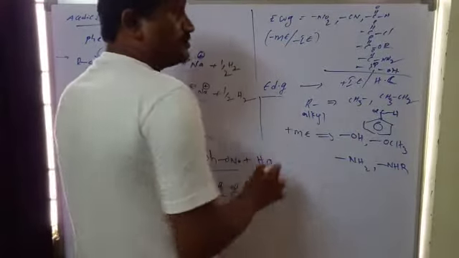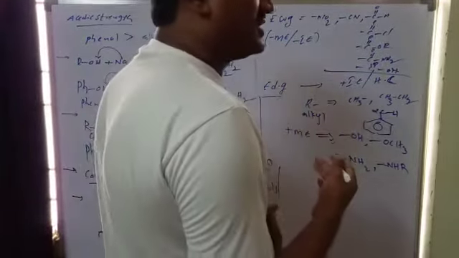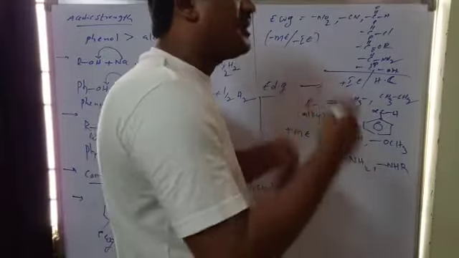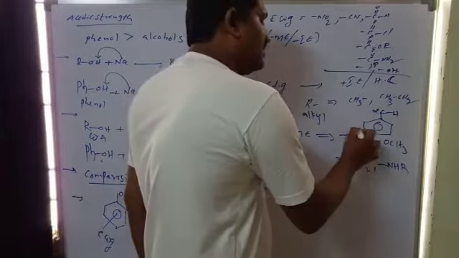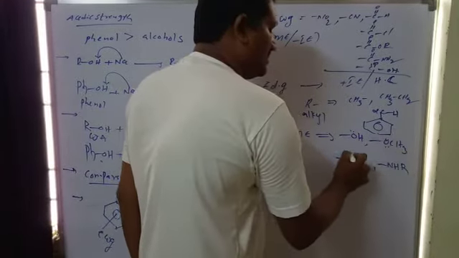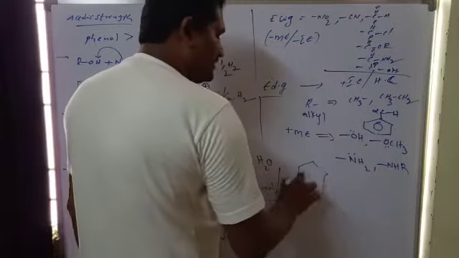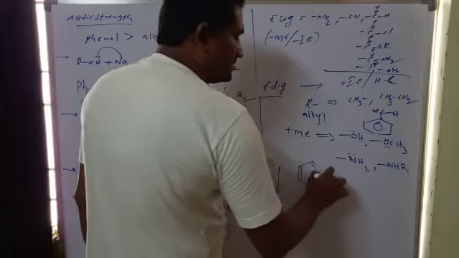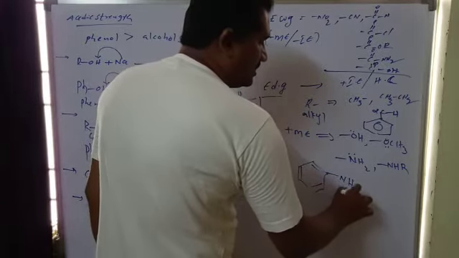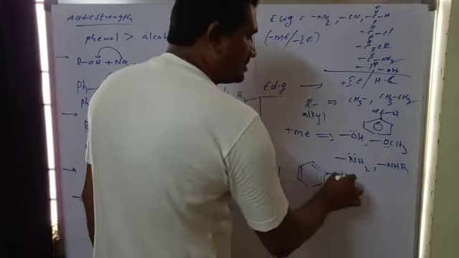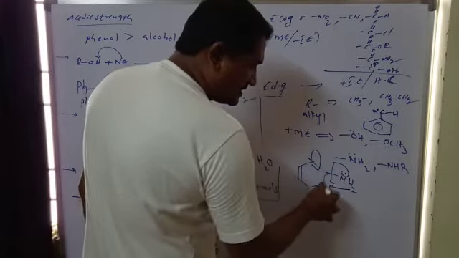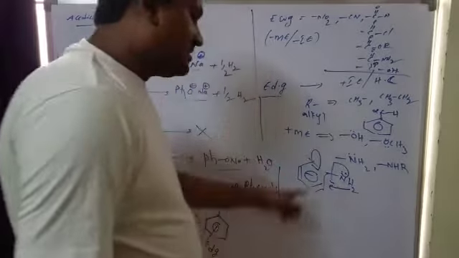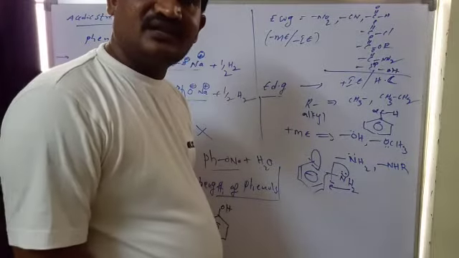And plus M groups mean plus resonance, they can donate electrons through the pi bonds. OH groups are generally lone pair containing groups. For example, if I write an NH2 group, here N has a lone pair, so this lone pair can be donated. So this group releases electrons into the benzene ring and increases the electron density in the benzene ring.